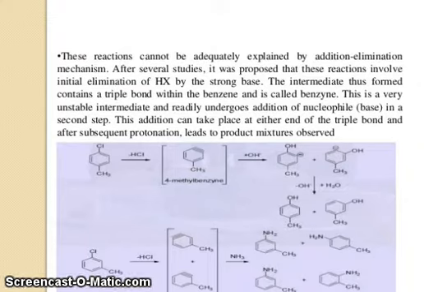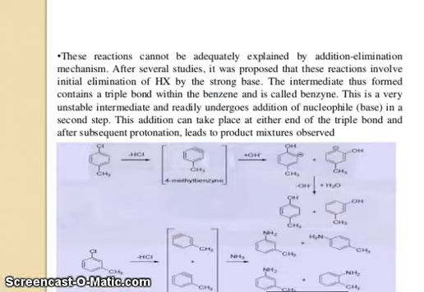You can see para-chlorotoluene reacts with base forming 4-methylbenzyne, and then OH minus attacks at the ipso position or the cine substitution position. This is another example. If it is a meta position, then again there is cine substitution and ipso substitution.